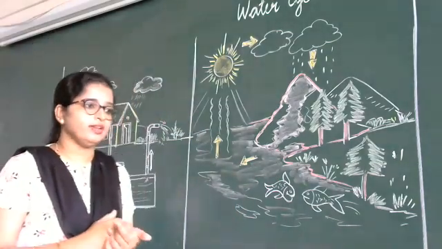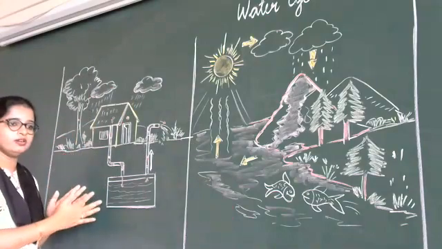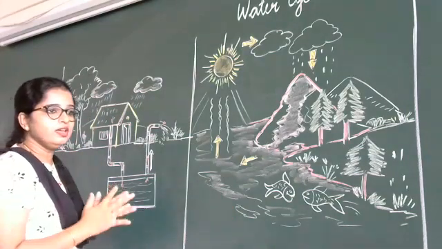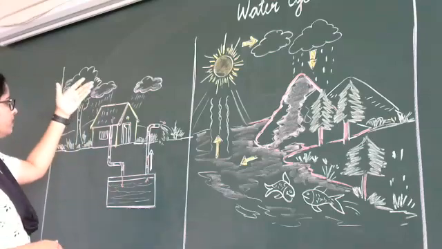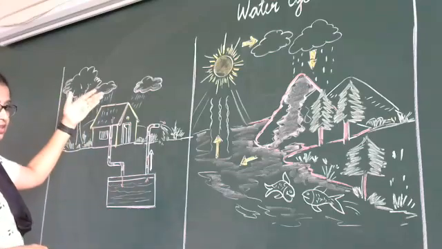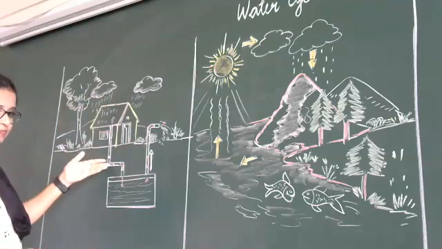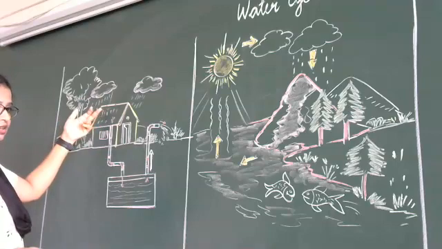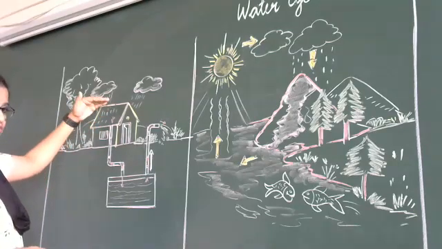And next is storing rainwater. How can we store rainwater and what is this process called? This process is called rainwater harvesting, and the process begins from here. When it rains, the rain will go through this pipe which is fixed on the top of the house.